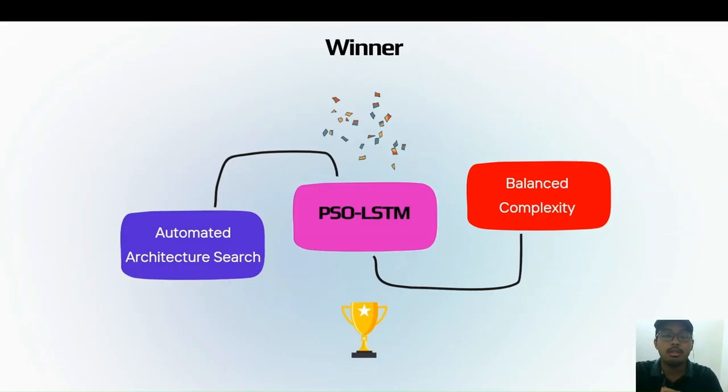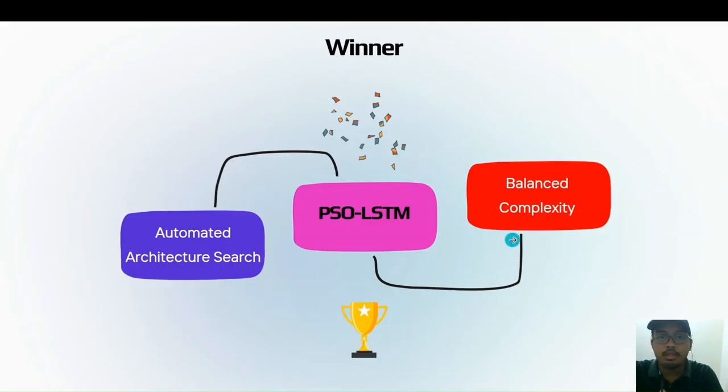As we know, traditional manual tuning relies on rules of thumb, like using 64 neurons or 128 neurons because they are powers of 2. PSO explored the search space further and found very non-standard configurations like 68 or 147 neurons that a human would never test manually, but PSO found them optimal.